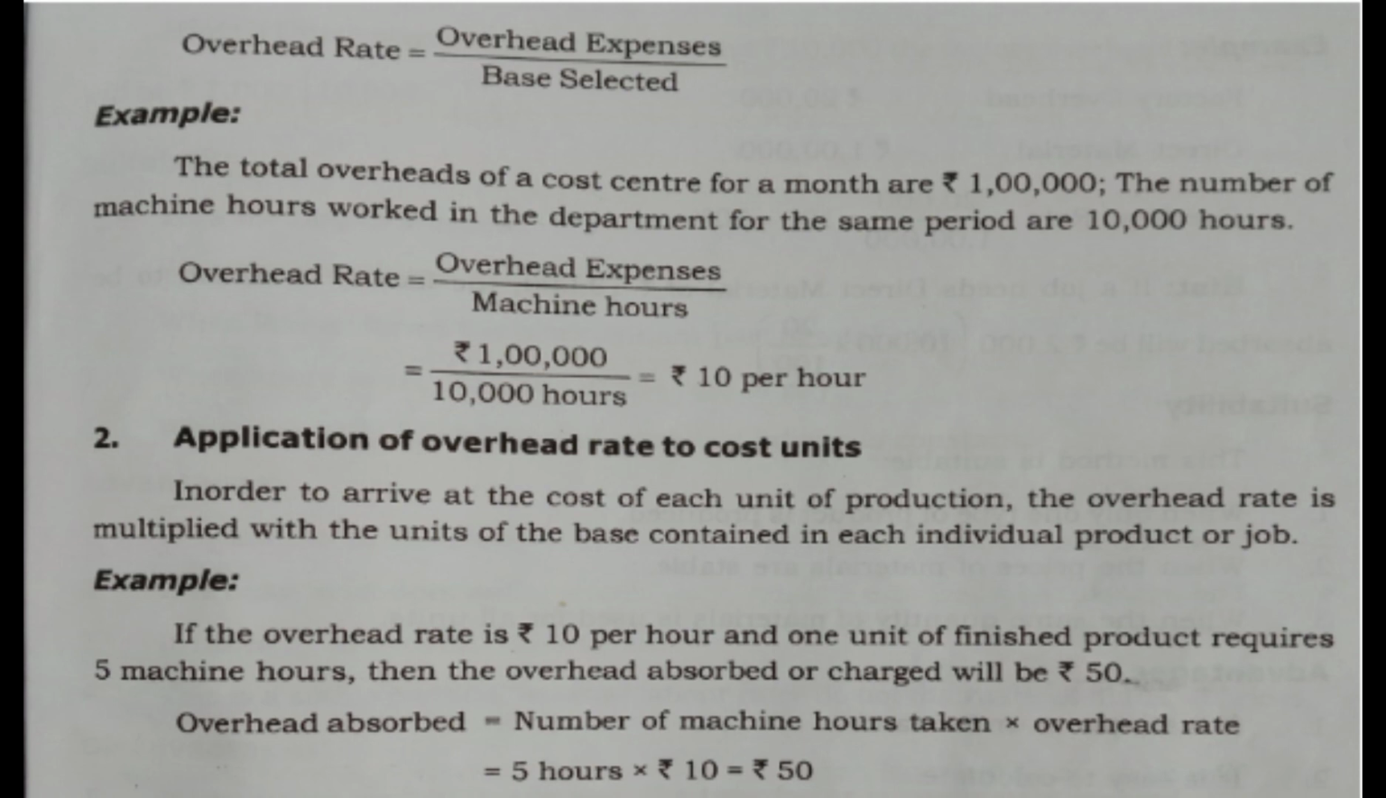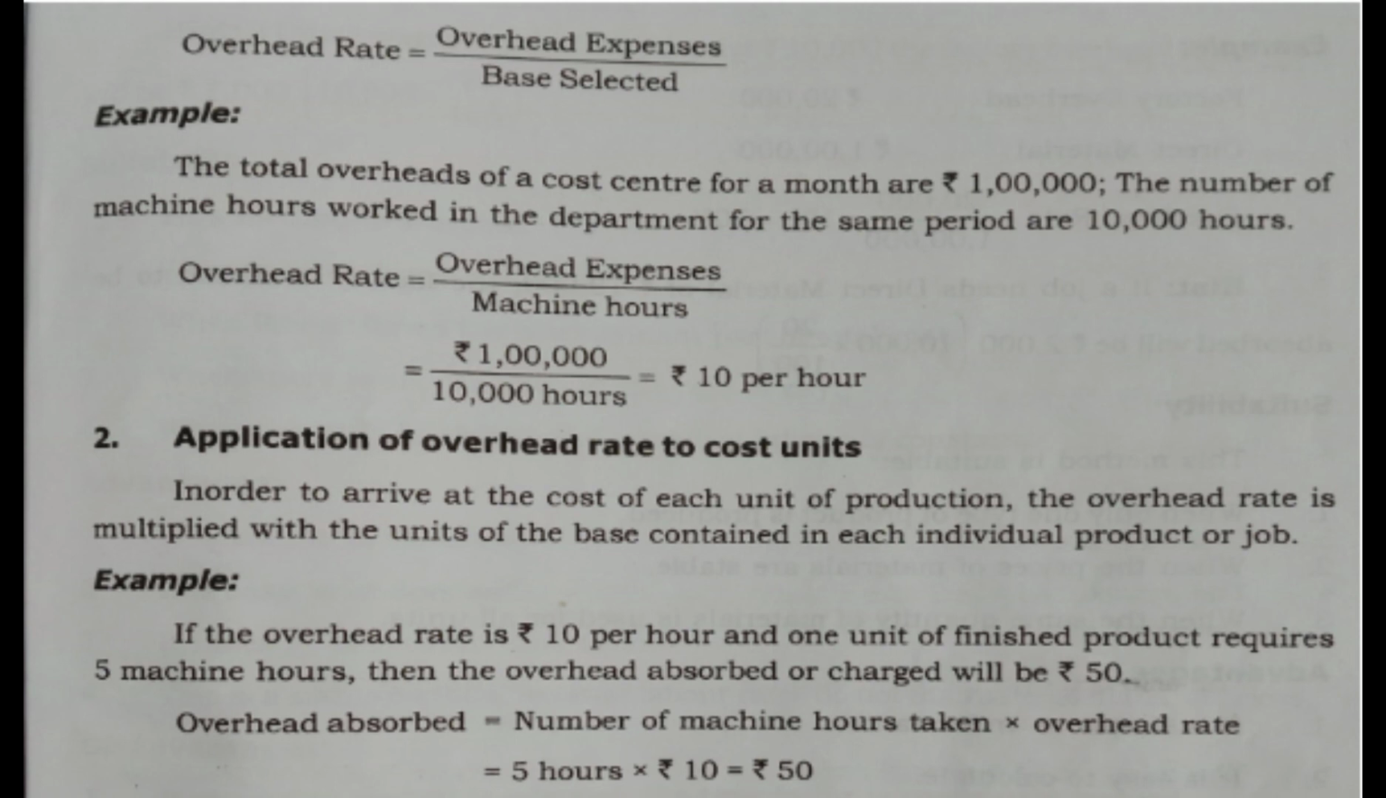For example, the total overheads of a cost center for a month are rupees 1 lakh. The number of machine hours worked in the department for the same period are 10,000 hours. Here we will calculate machine hour rate. Here overhead rate equal to overhead expenses divided by machine hours. That means rupees 1 lakh divided by 10,000 hours equal to rupees 10 per hour.